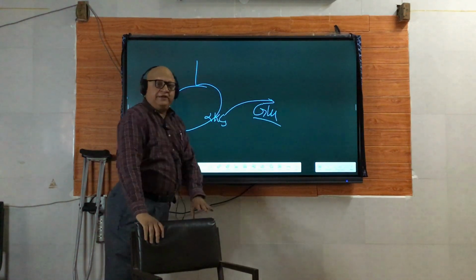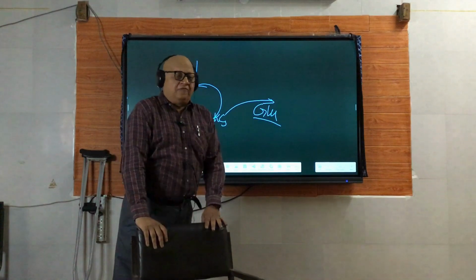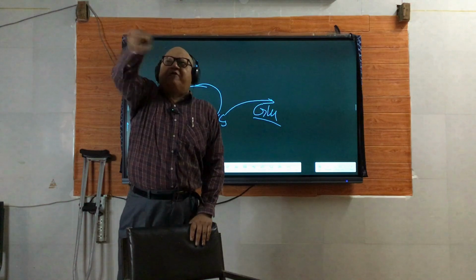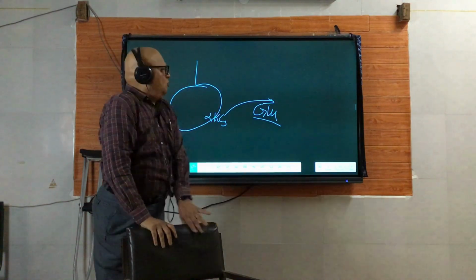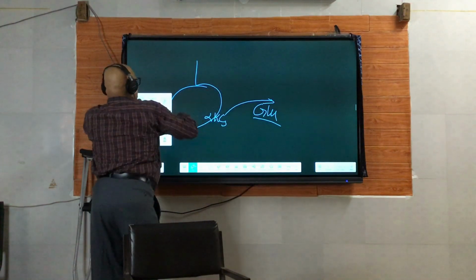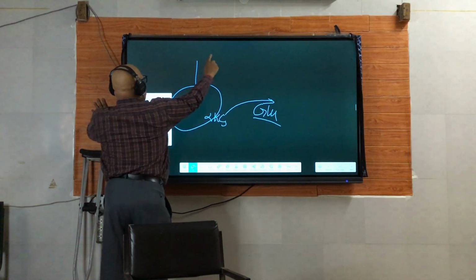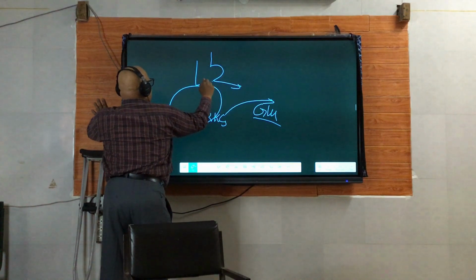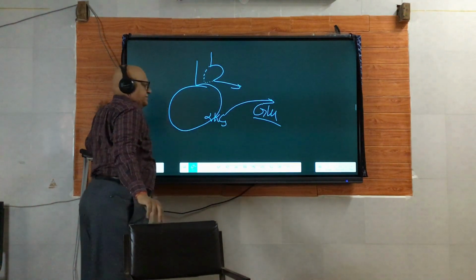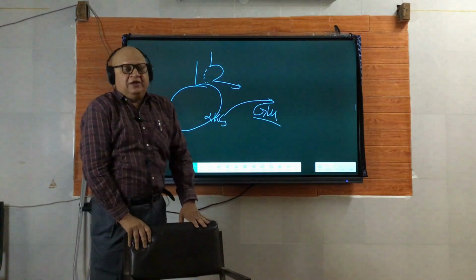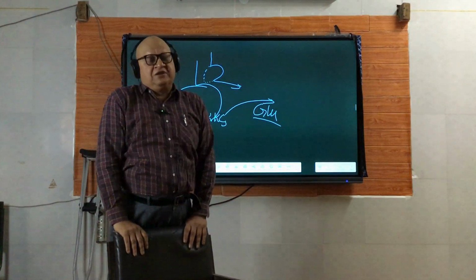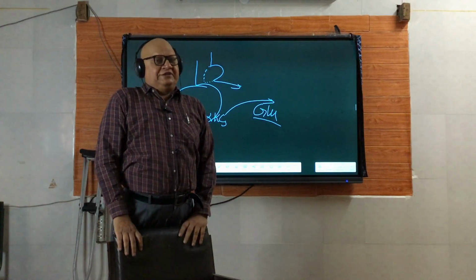So glutamate formation. The TCA cycle, which should have gone like this, should have gone like this, but now it is rather going something like this. And the concentration of the subsequent intermediates will keep depleting. So what will be the result? Inhibition, sluggishness or rather inhibition of the TCA cycle.